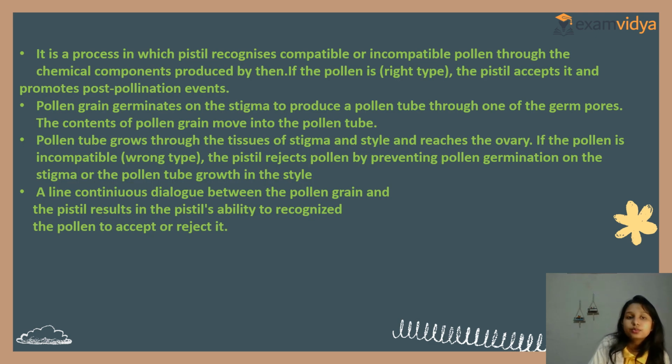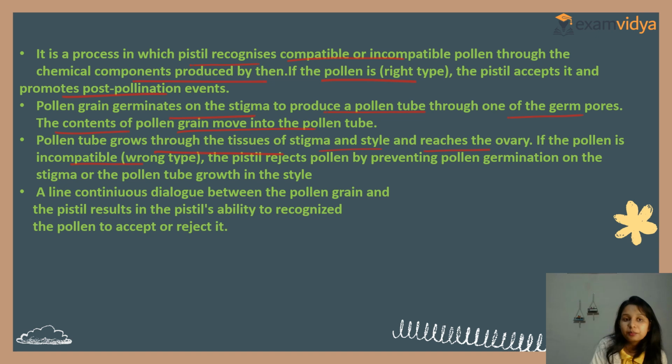Now, what is it? It is a process in which the pistil recognizes compatible or incompatible pollen through the chemical components produced by them. If the pollen is the right type, the pistil accepts it. But if it is not the right type, it cannot accept it, it will reject. And if the pollen is correct, it promotes post-pollination events. Pollen grains germinate on the stigma to produce the pollen tube through one of the germ pores. The contents of the pollen grain move into the pollen tube. The pollen tube grows through the tissue of the stigma and style and reaches the ovary.